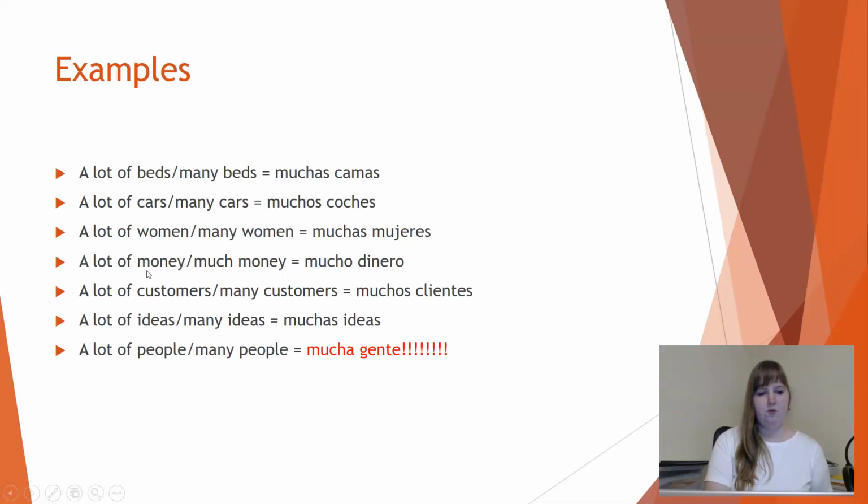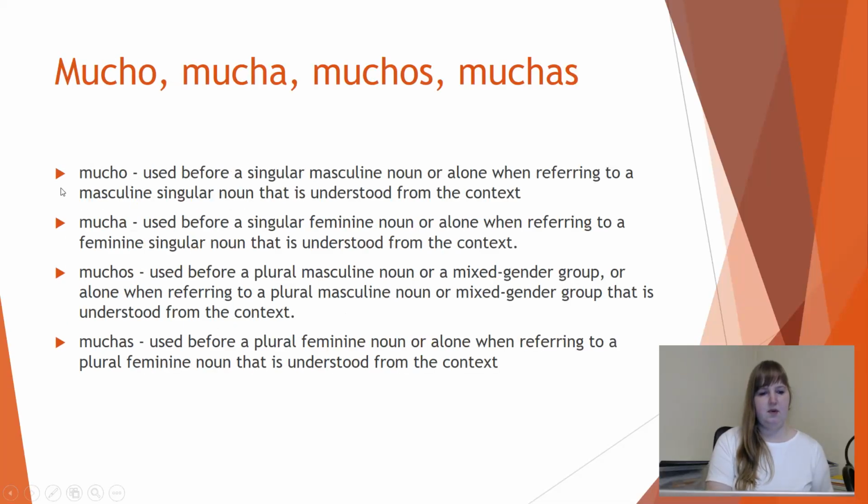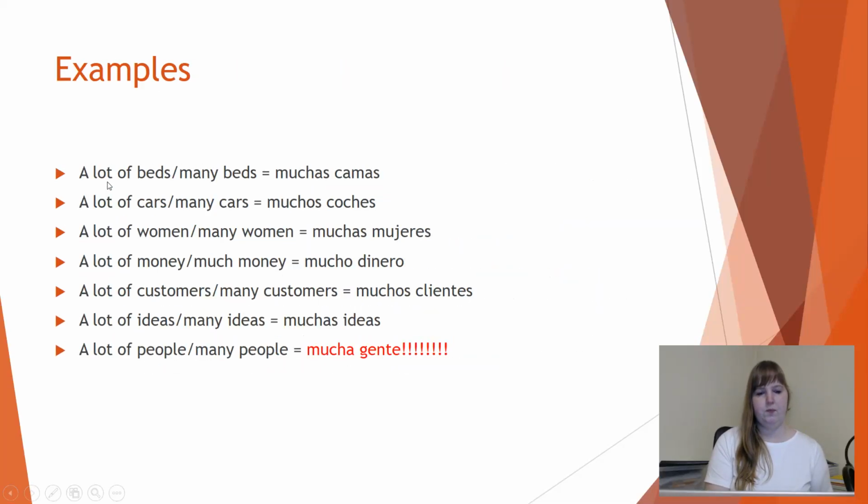The example, a lot of money or much money. Money is in Spanish dinero, and it is a singular noun. It is a masculine singular noun. That's why we are going to choose mucho. Mucho dinero means a lot of money or much money.